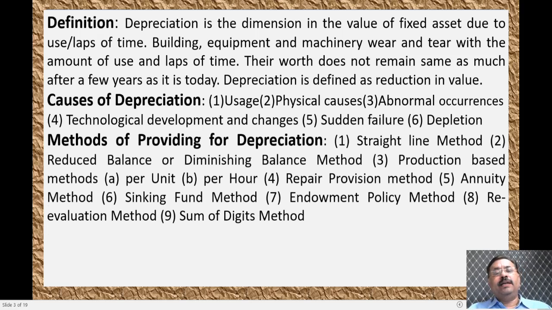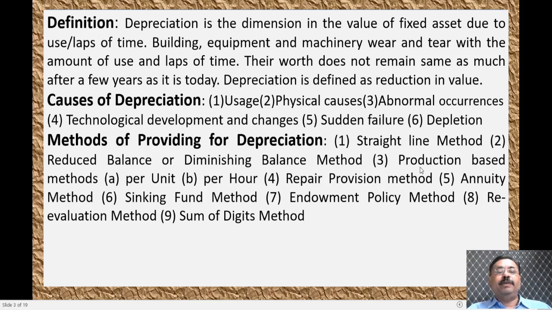Methods of providing depreciation: there are totally nine methods. The first one is the straight line method. It is a very simple method. The second one is the diminishing balance method or reduction balance method. That means over a period of time the value keeps on diminishing, as the word says.